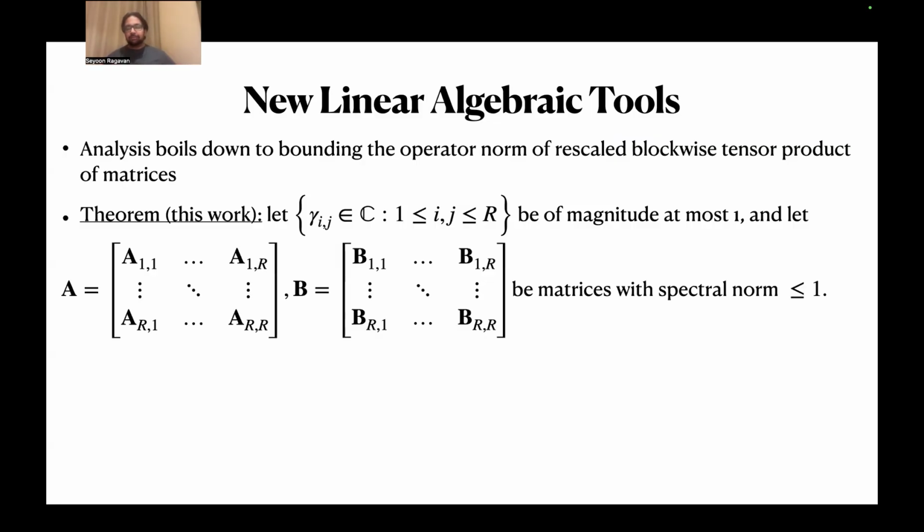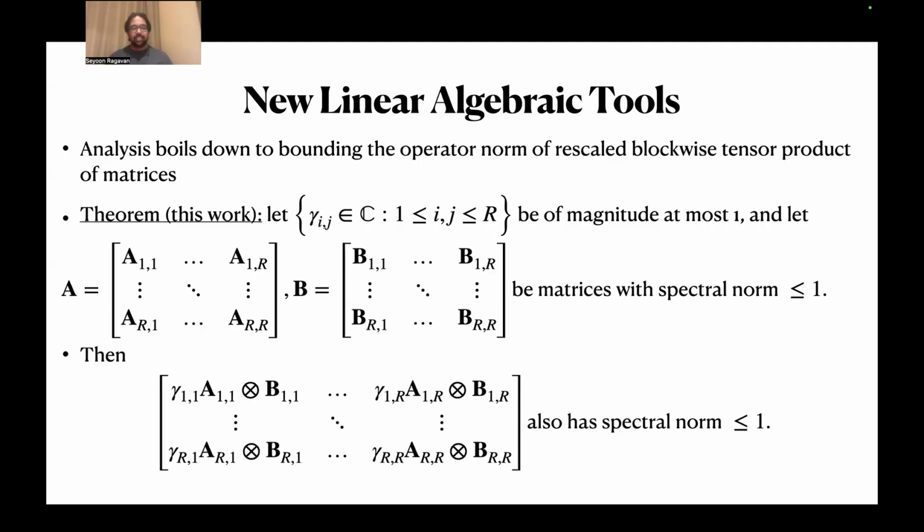So let me describe the result we prove, and hopefully it's of interest to someone else. I have these complex scalars, gamma ij, of magnitude at most 1. Then I take two R by R block matrices, A and B, each of which has spectral norm less than or equal to 1. Then I consider this object, which is once again an R by R block matrix. In each block, I take the block from A, the block from B, and tensor them. And then I also scale by the corresponding gamma. The claim is that if you do all of this, the resulting matrix also has spectral norm less than or equal to 1.